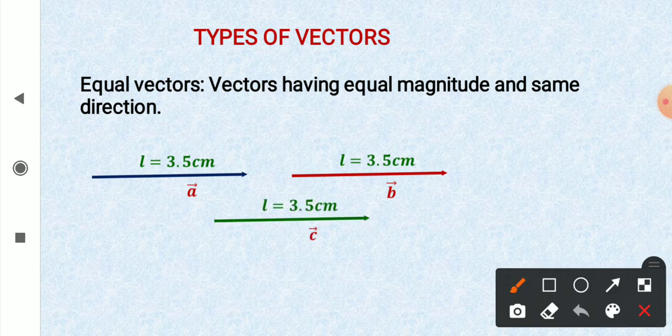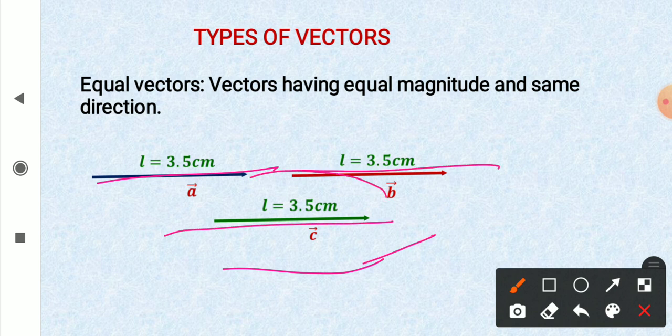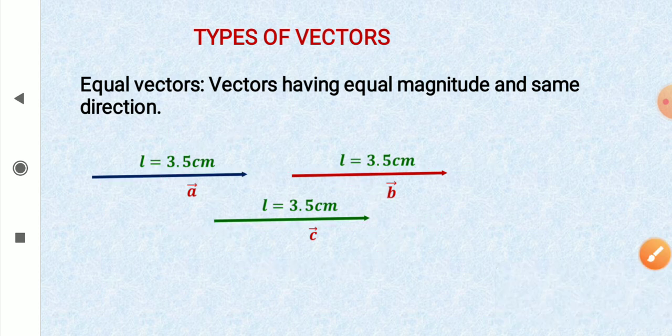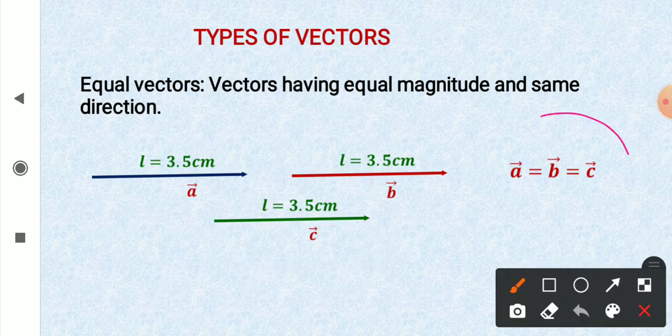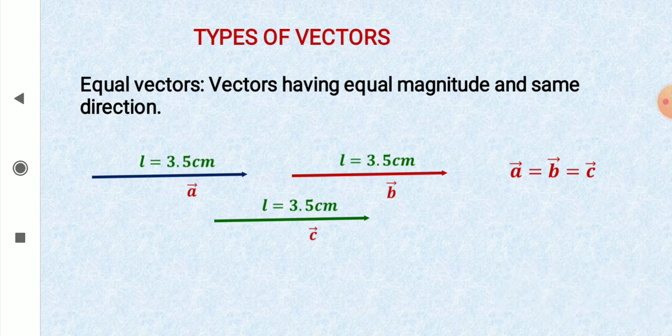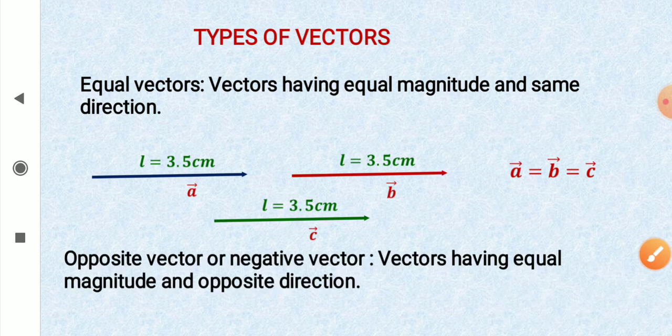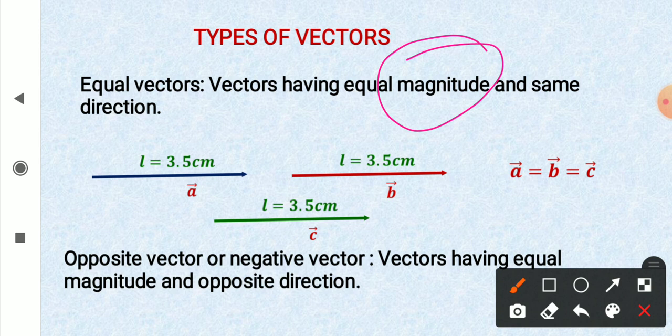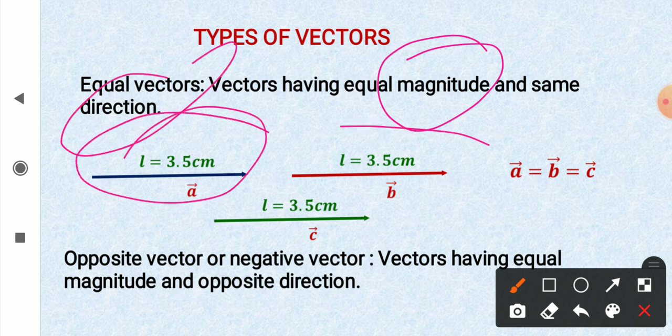And I have taken one more vector which is parallel to this vector A, and it is parallel to vector B. So a parallel vector is also an equal vector if they have the same length. Look at it. So here vector A is equal to vector B is equal to vector C. See, direction and magnitude both are necessary conditions for vectors to be equal.